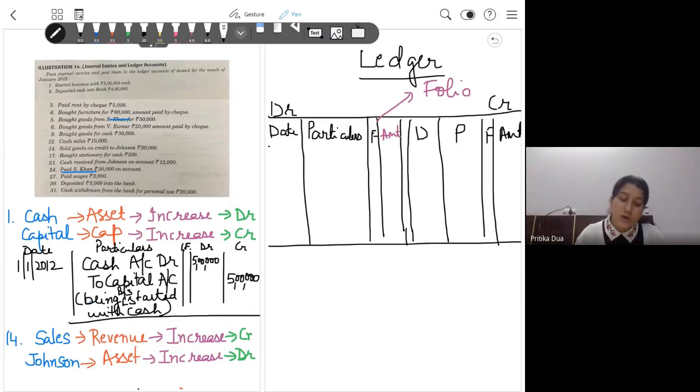Okay, so for example, if I say this is my cash account, okay, first entry आपकी cash से शुरू हो रही है, so for the time being, let's suppose this is the cash account for the business. So the first entry is taking place on 1st of January.